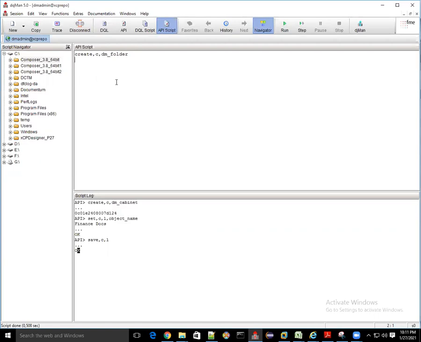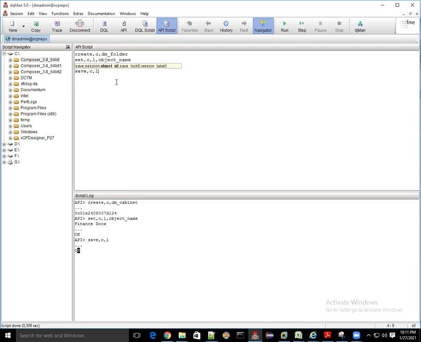Create comma c comma dm_folder. It will create an object of dm_folder. Set comma c comma l to set the name for that particular folder. Object name, folder name, high security document, let's say. And then save comma c comma l.